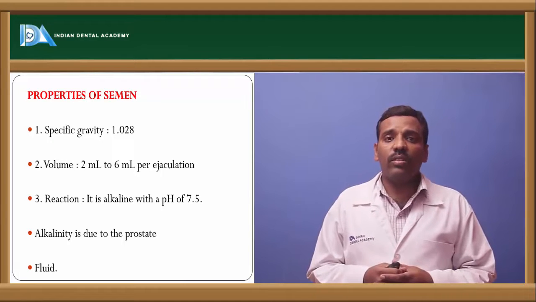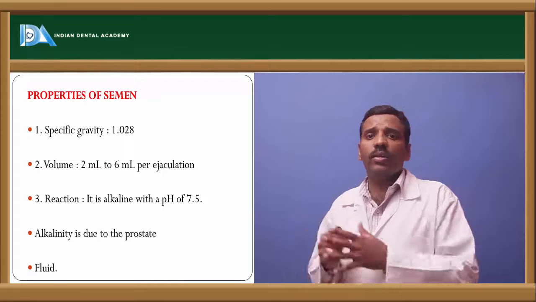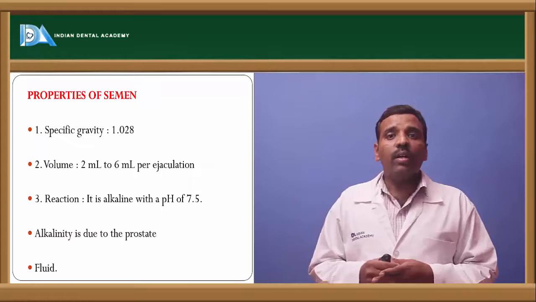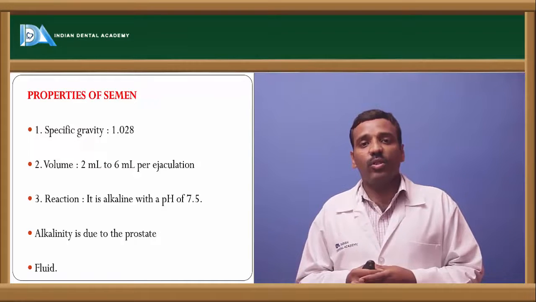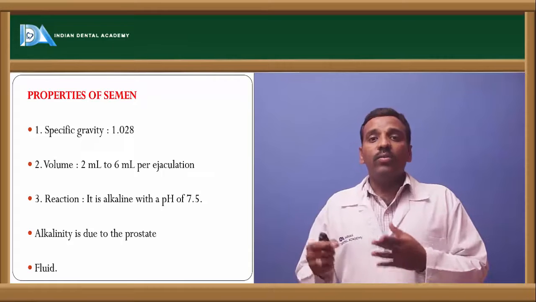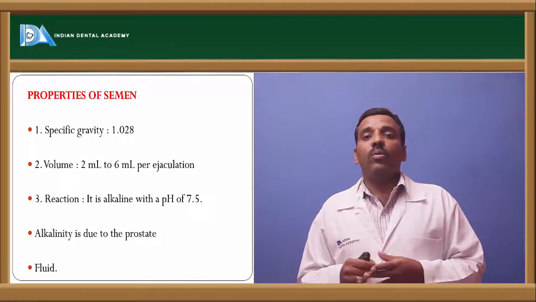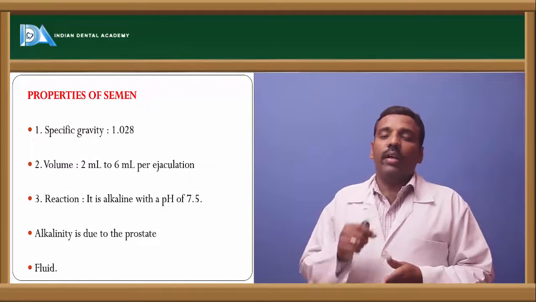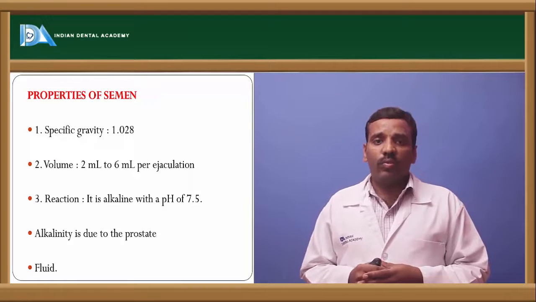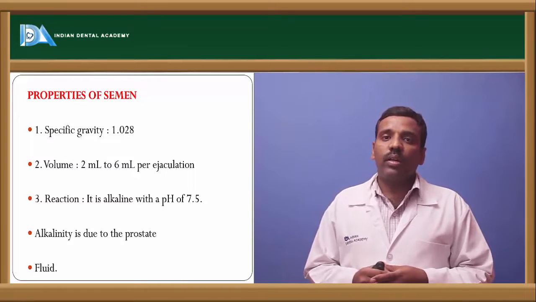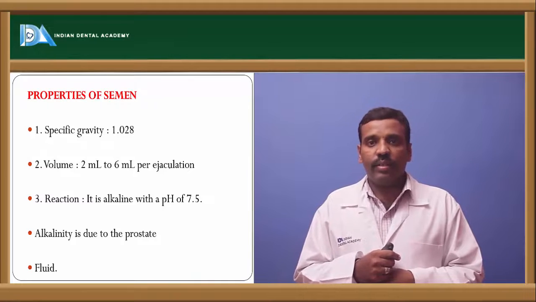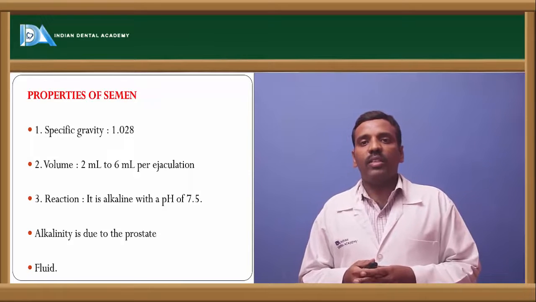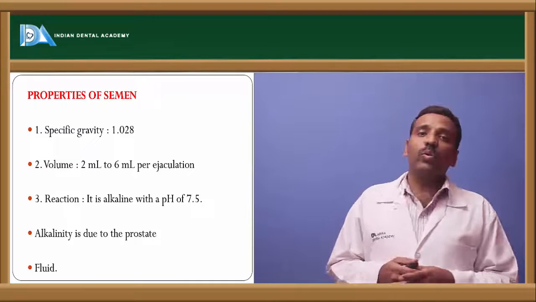The semen contains spermatozoa and nutritive substances. Spermatozoa are produced from the testis, that too from the seminiferous tubules. The fluid part is produced by the prostate gland, seminal vesicles, and the bulbourethral glands. All these are transported through the vas deferens and directly to the urethra, and then ejaculation occurs. And here, the specific gravity of the semen is about 1.028.